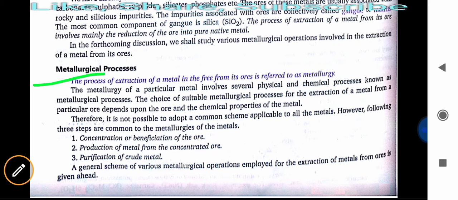There are some common steps, though. First is concentration or beneficiation of the ore; these are the things we have to do first. Then production of metal from the concentrated ore, then purification of the crude metal. A general scheme of various metallurgical operations employed for the extraction of metal from ores is given ahead, with some examples.